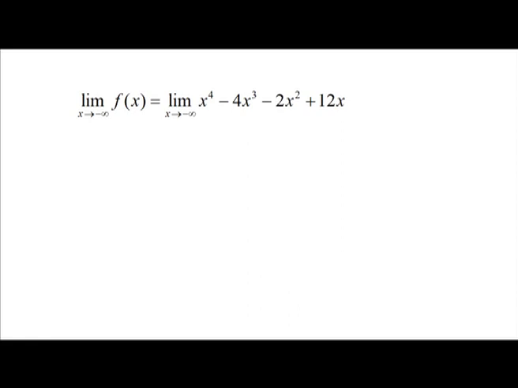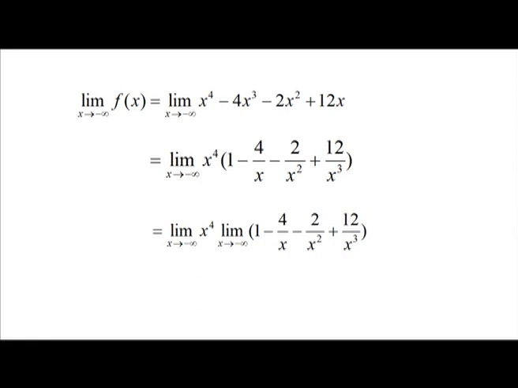Limit x going to minus infinity f of x is equal to limit x going to minus infinity x to the power 4 minus 4 x cube minus 2 x square plus 12 x, that is equal to limit x going to minus infinity x to the power 4 into 1 minus 4 by x minus 2 by x square plus 12 by x cube, which is equal to limit x going to minus infinity x to the power 4 into limit x going to minus infinity 1 minus 4 by x minus 2 by x square plus 12 by x cube.